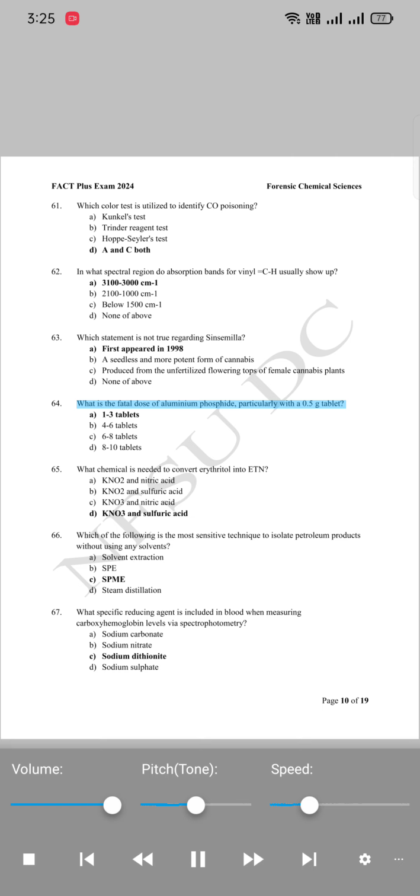64. What is the fatal dose of aluminium phosphide, particularly with a 0.5 gram tablet? A. 1-3 tablets. B. 4-6 tablets. C. 6-8 tablets. D. 8-10 tablets.